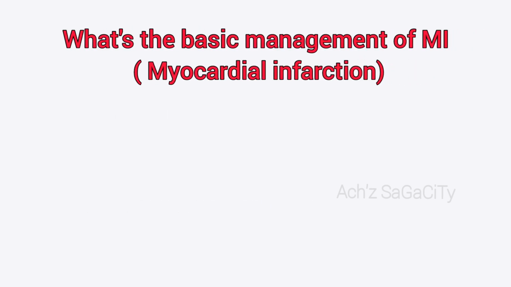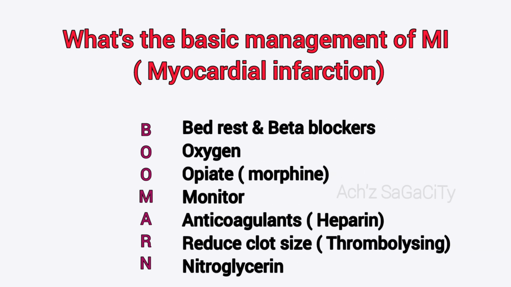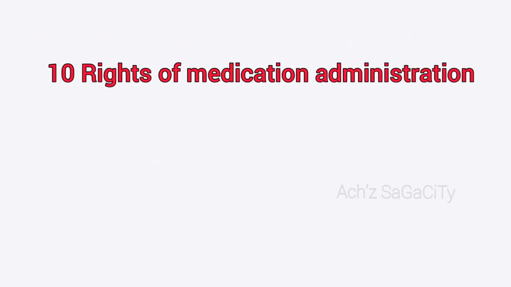Next question. What's the basic management of MI, that is myocardial infarction? You can remember it by using the word BOOMERANG. B for bed rest and beta blockers, O for oxygen, O for opiate, that is morphine, M for monitor, A for anticoagulants, we are using heparin, R to reduce clot size, that is thrombolysin, and N for nitroglycerin. So you can remember it by using this word.